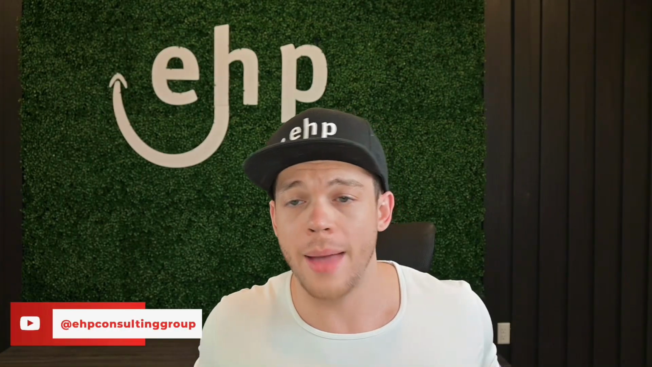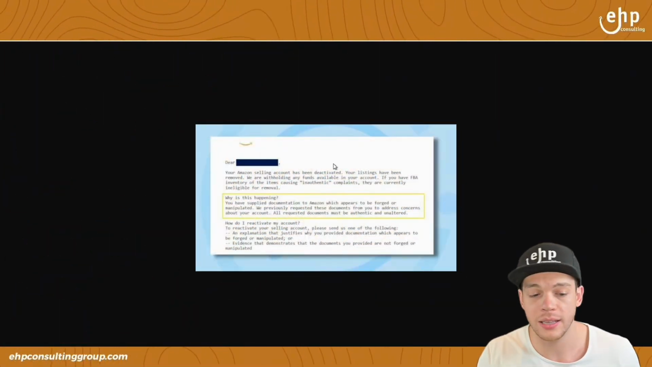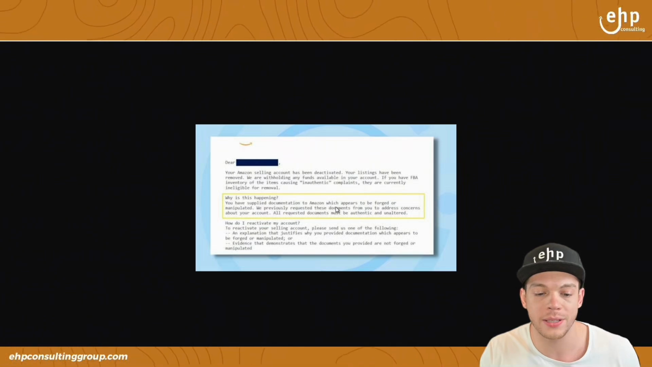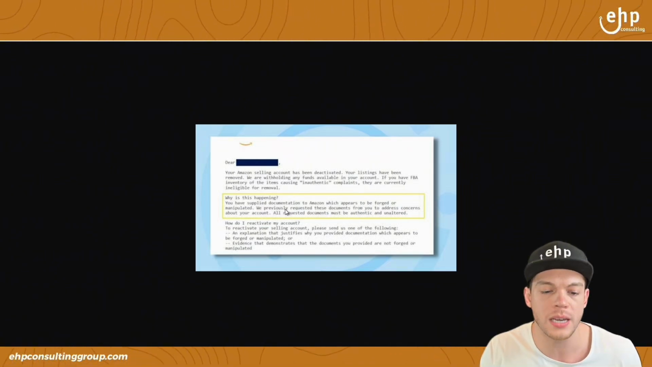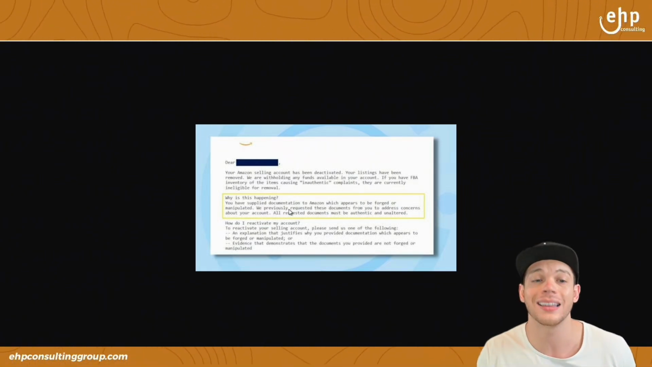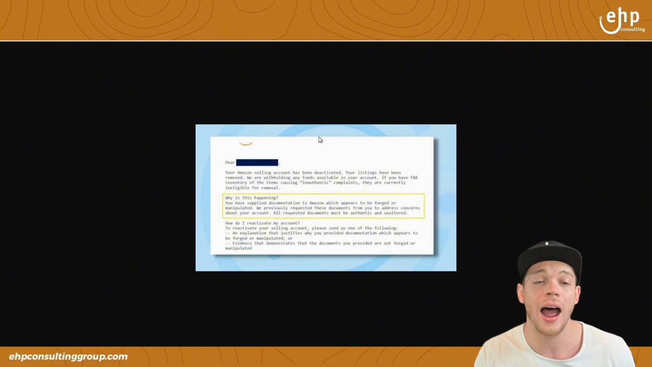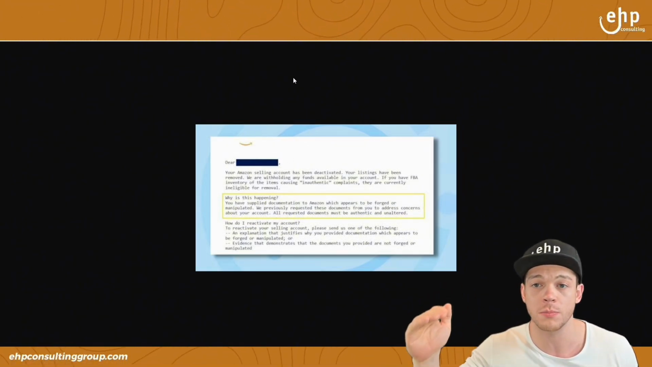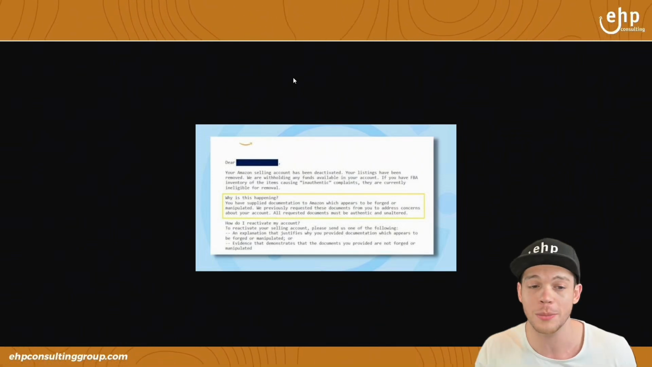So you're doing business on Amazon and boom, you're hit with a suspension randomly out of nowhere, and it says something like this. Why is this happening? "You have supplied documentation to Amazon which appears to be forged or manipulated." And this has been happening a lot lately. I also have this theory that Amazon has to hit a certain number of suspensions per month, and sometimes you're just a part of it.